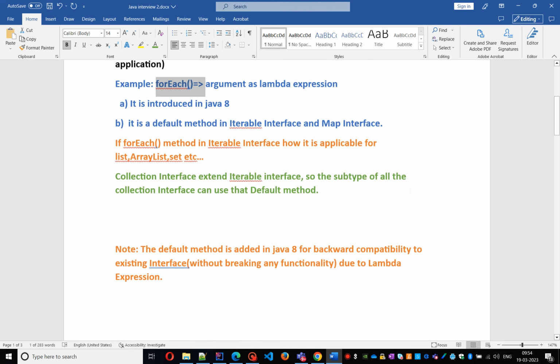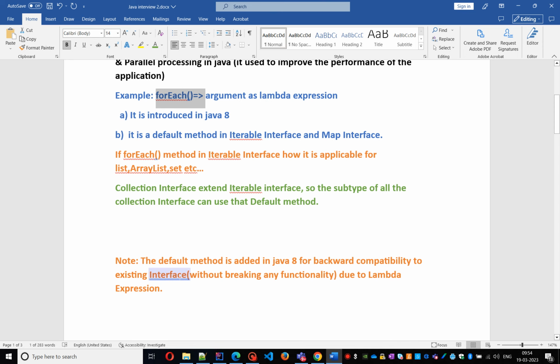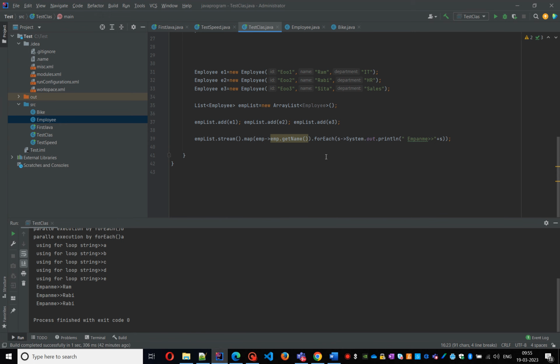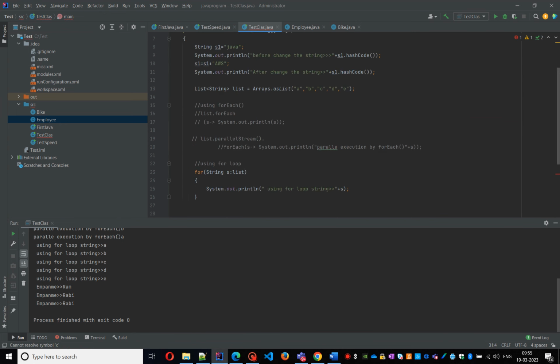Then we'll go to how it works programmatically. I'll show how forEach is working. I have a list of elements: List l is equal to Arrays.asList of A, B, C, D, E. I want to use the forEach default method here with a lambda expression to retrieve the elements from the array list.